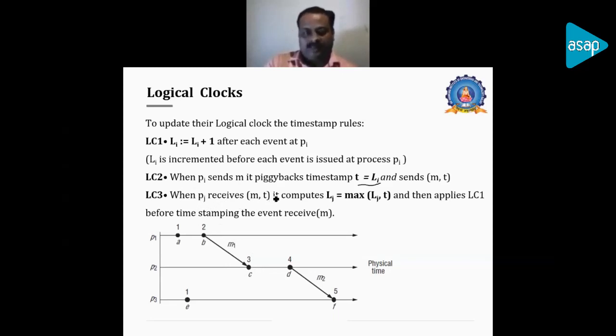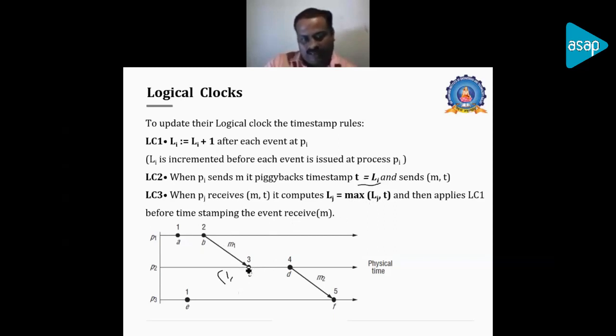While receiving this message at C, the third rule says that when Pj receives the message with timestamp value 2, it takes the maximum of its own timestamp value and the timestamp received from the event B, that is 2. In the case of C, P2 initially had the value 1 before event C, so Lj is 1, comma, the value received from B, which is 2. The maximum is 2, and on completing the event C it is updated as 2 plus 1, that is 3.